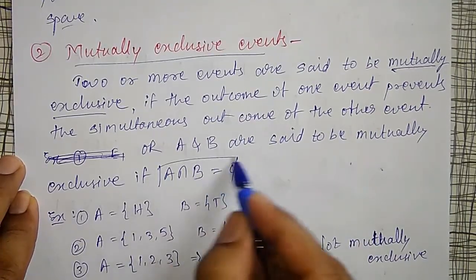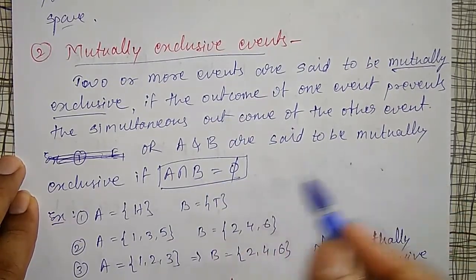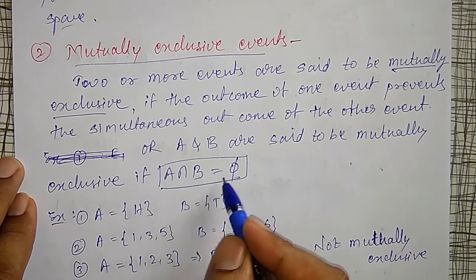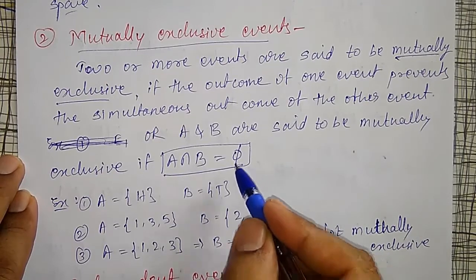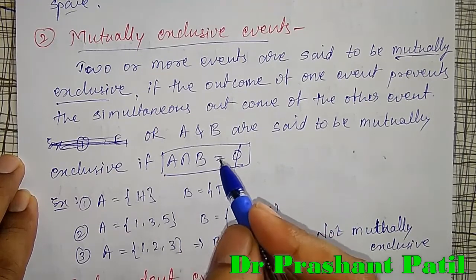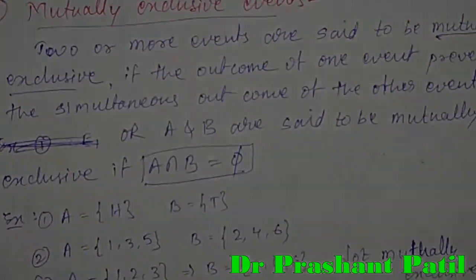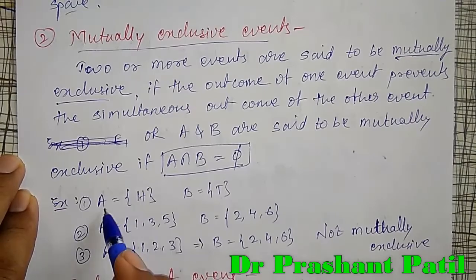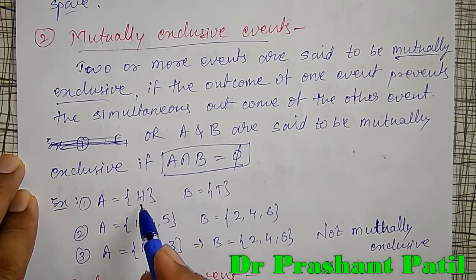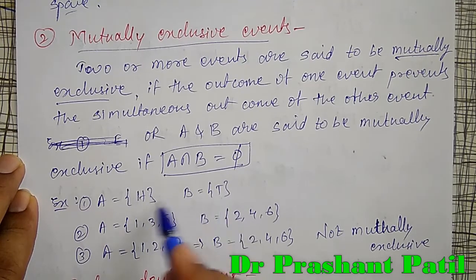Only remember that A and B are said to be mutually exclusive if the intersection is equal to the null set. Then we say that they are mutually exclusive events. Event A is getting a head, B is getting a tail. Therefore, these two are mutually exclusive events.